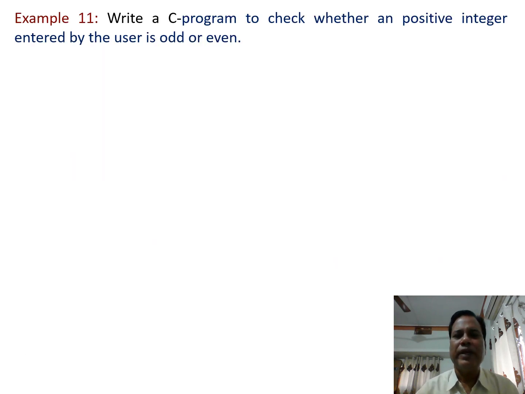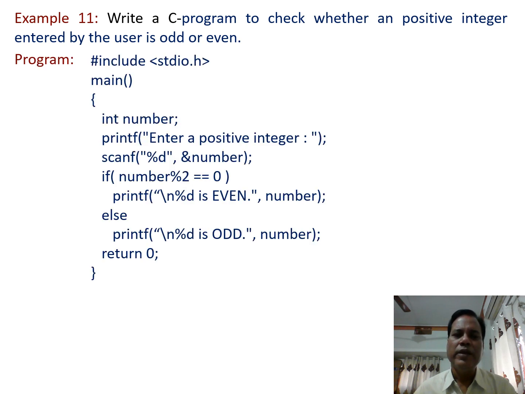Now, if we take another example, in this example, write a C program to check whether a positive number entered by the user is odd or even. So here we have to find whether the entered number is odd or even. Naturally, this check is made by using the modulo operator and finding the remainder when the number is divided by 2. So the program may be written like this one.